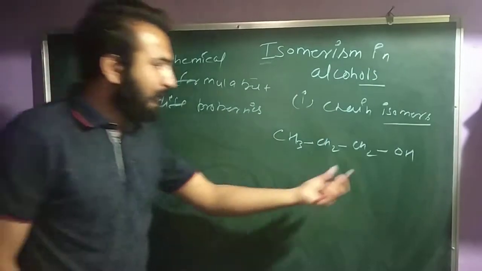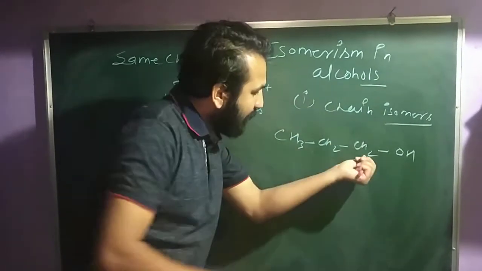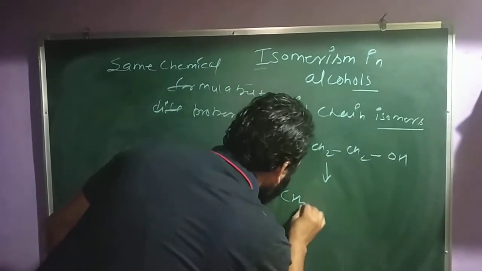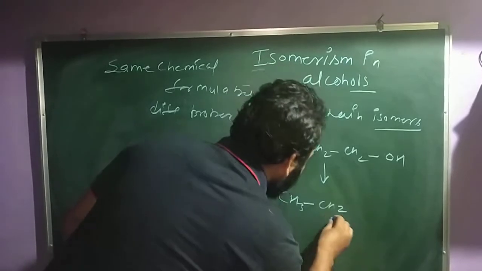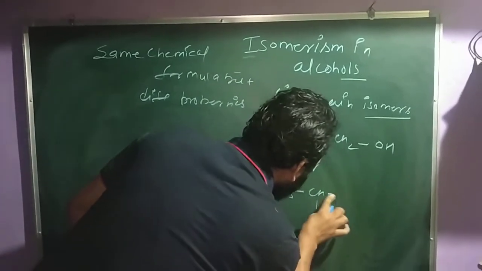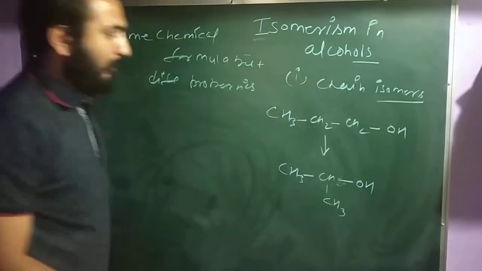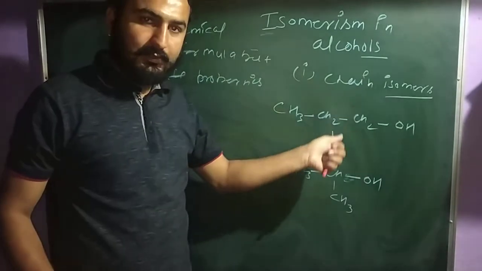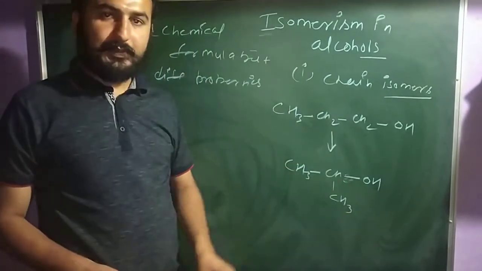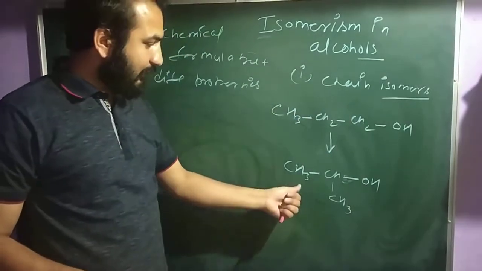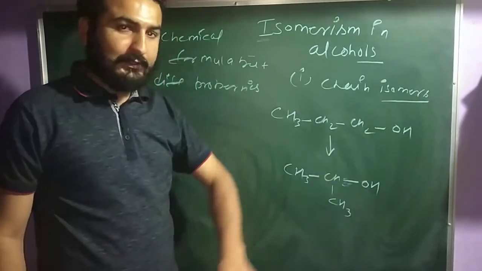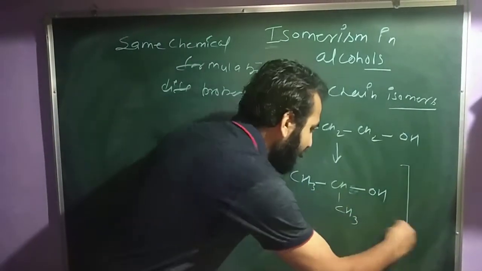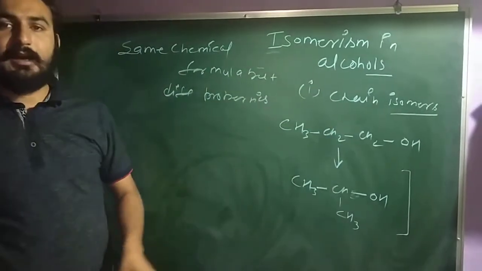A change in the chain means I am taking this CH2 in the upward direction. Now it becomes CH3, CH2, CH, CH3 and the OH. This was a straight chain, and now this CH3 comes in the branch. So this is called chain isomers. CH3, CH, CH3 and the OH, with 1, 2, 3 and 4 carbons. The valency is clear, so this undergoes chain isomerism.